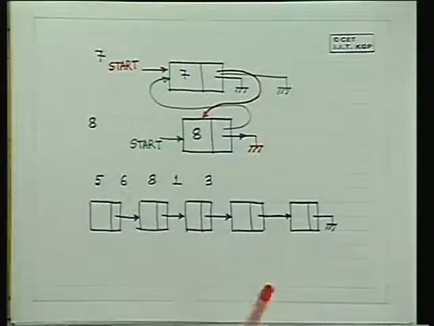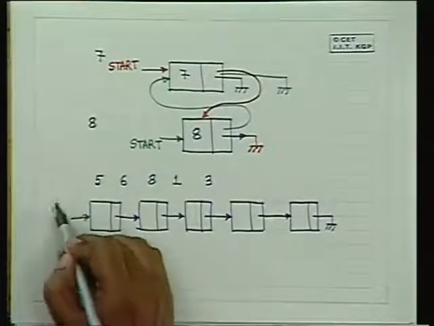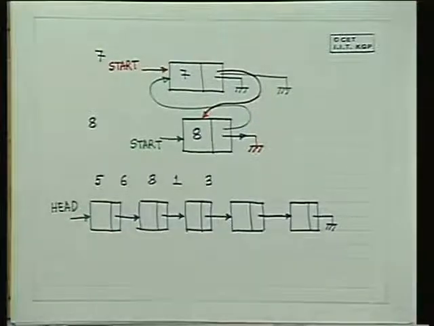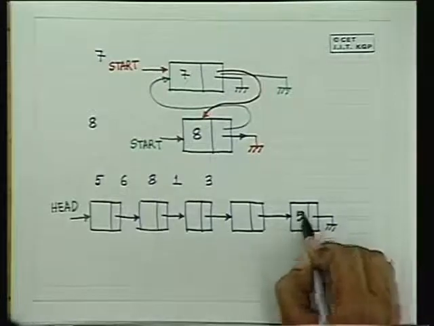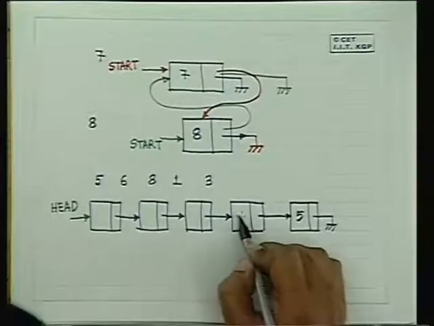it will look like this. This will be the start or the head of the list, and the data elements will be stored this way, because the new element is put in the front.